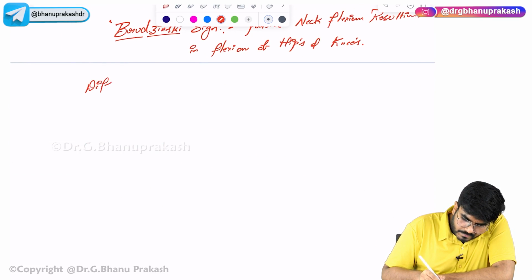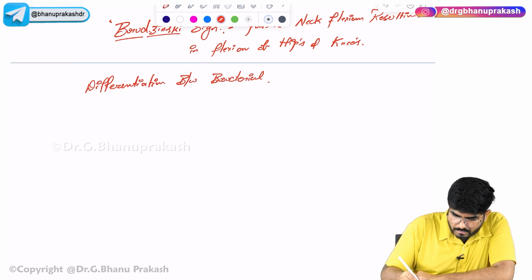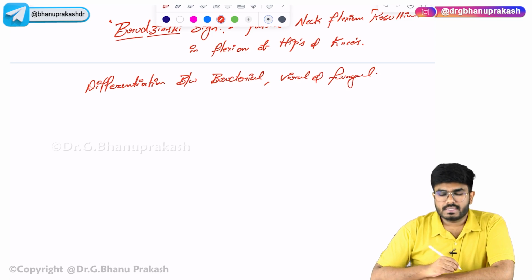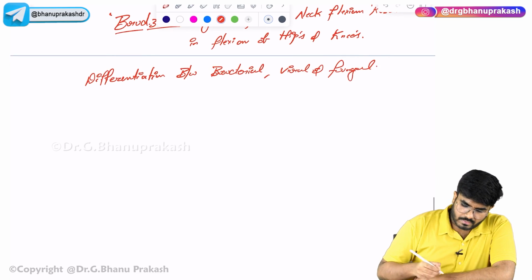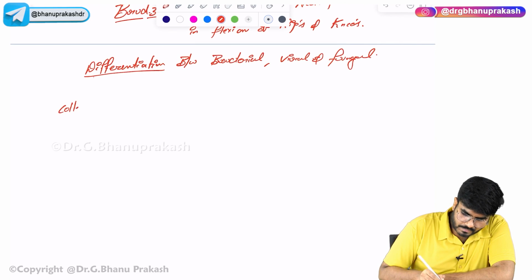differentiation between bacterial, viral and fungal meningitis. Okay, bacterial, viral and fungal meningitis. See, for this what you need to collect is the CSF. Collect by the spinal tap, collect the CSF.